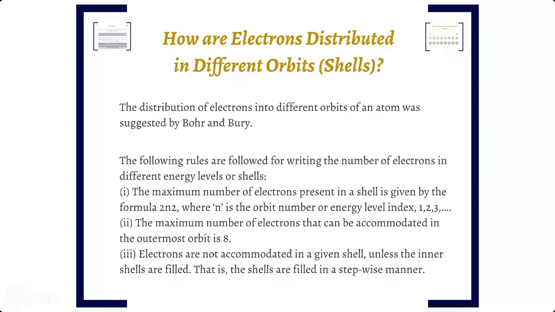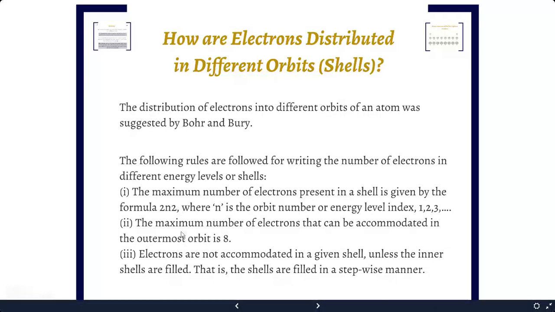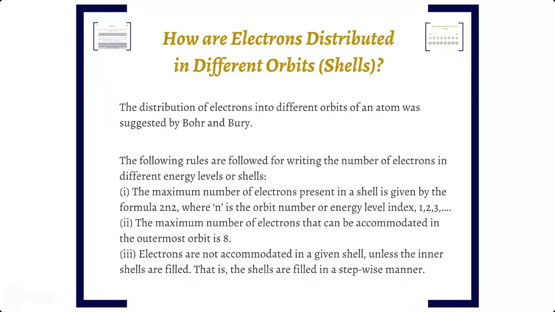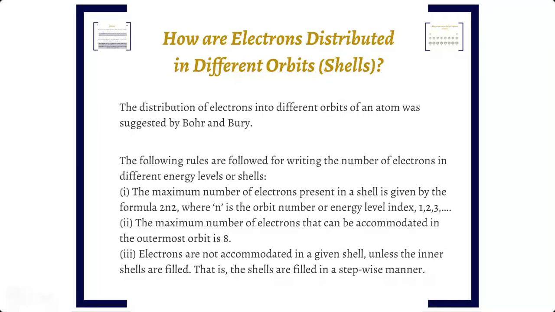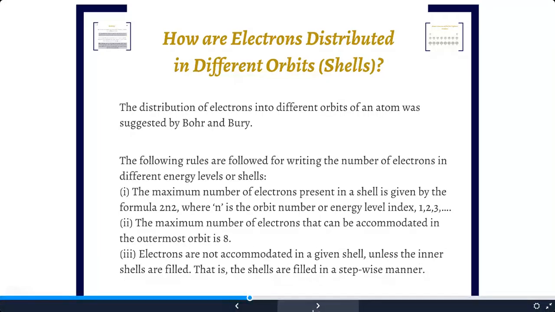This level may be 1, 2, 3, 4, and so on. Secondly, the maximum number of electrons that the outermost shell can accommodate is 8. An outermost shell can never have more than 8 electrons. Electrons are not accommodated in a given shell unless the inner shells are filled. That means electrons are filled in a gradual, stepwise manner.